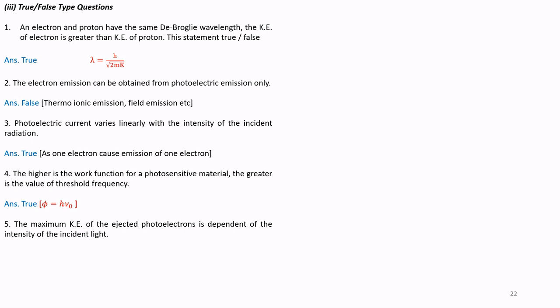Maximum kinetic energy of ejected photoelectron depends on the intensity of incident light. It is false. Maximum kinetic energy depends on frequency of incident radiation.